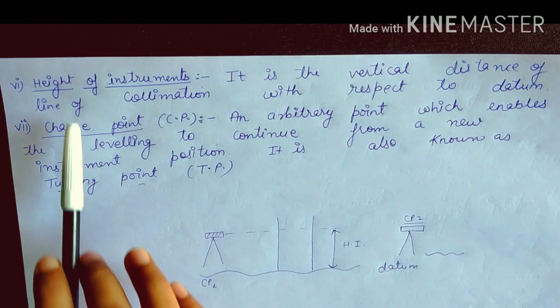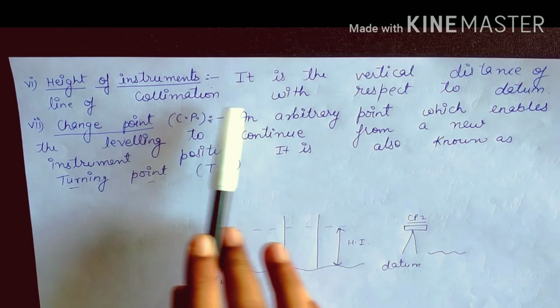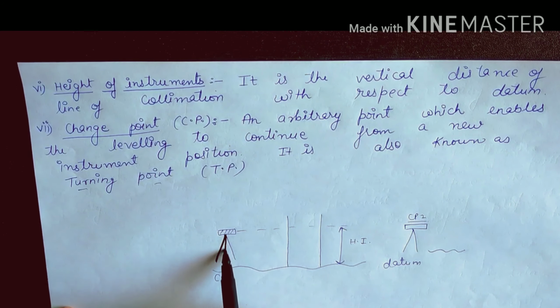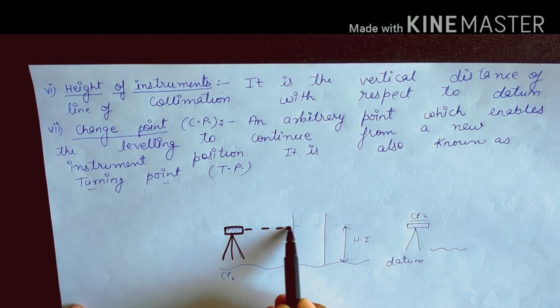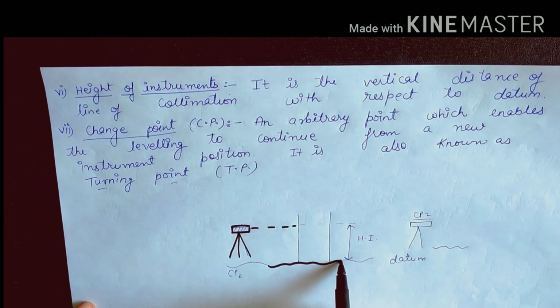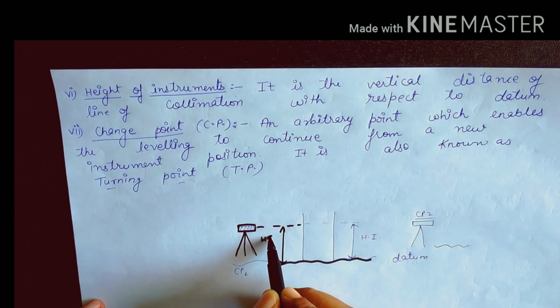Now let us look at height of instrument. It is the vertical distance of the line of collimation with respect to the datum. Assume that this is the instrument that is set up on the tripod. This is the level and this is the line of collimation. The distance between the line of collimation and the datum is called height of instrument, that is HI.